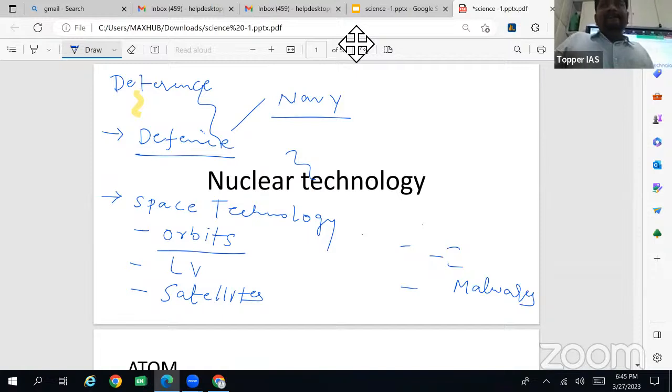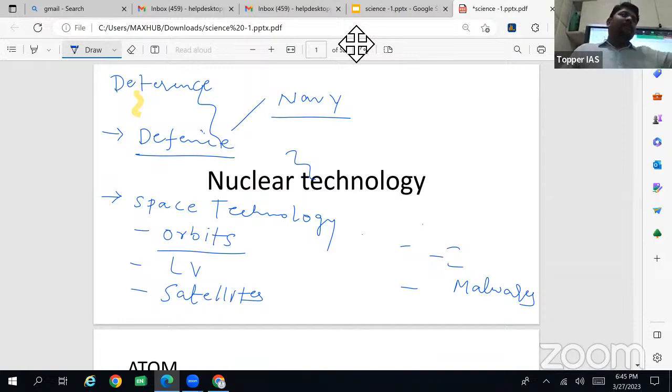Then Gaganyaan, basically the first human space mission of ISRO. We will be sending 3 Air Force pilots, and today it was in the news that their first semester training is done. They are being trained in the Human Space Center in Bengaluru. What will be the objective of this Gaganyaan?